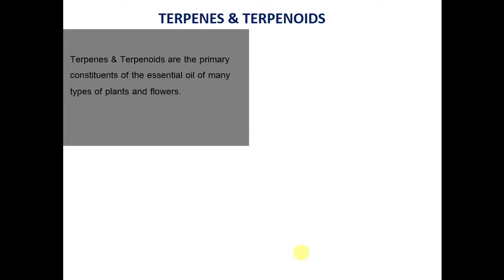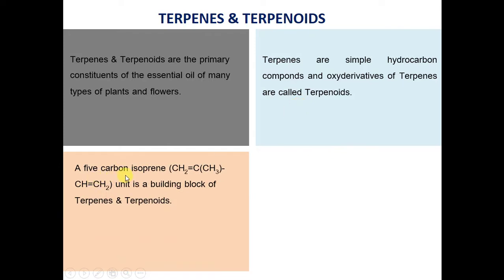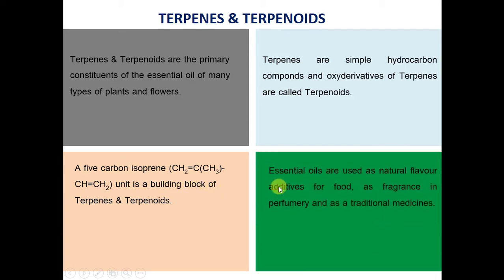So for today, our first main topic to discuss is terpenes and terpenoids. Terpenes and terpenoids are the primary constituents of the essential oils of many types of plants and flowers. Terpenes are simple hydrocarbon compounds and oxygen derivatives of terpenes are called terpenoids. So this is the basic difference between terpenes and terpenoids. A 5-carbon isoprene unit is the building block of terpenes and terpenoids. Essential oils are used as natural flavor additives for food, as fragrance in perfumery, and as traditional medicines.